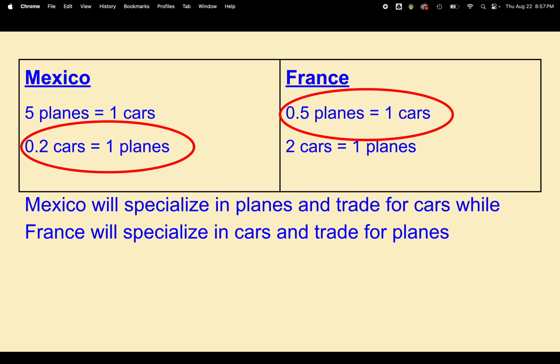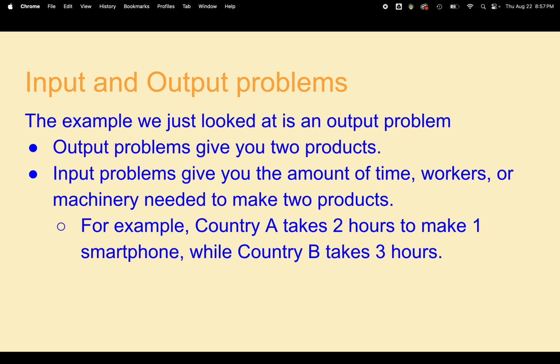Okay? So when we look at this, there's two different kinds of problems that you see in macroeconomics. The example we just looked at is an output problem. We're given two products, and we're given the output, or the amount of production, of those two products. For an input problem, instead of knowing how much they're making, we are given how much time, how many workers, or how much machinery it would take to make a product. So in the previous one, we saw how many planes or how many cars they could make.